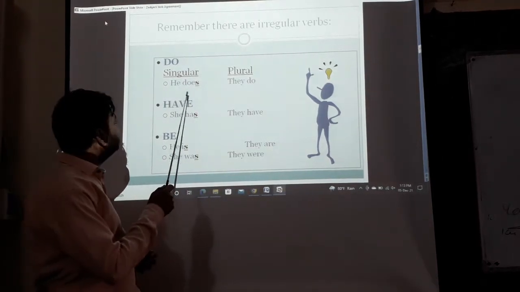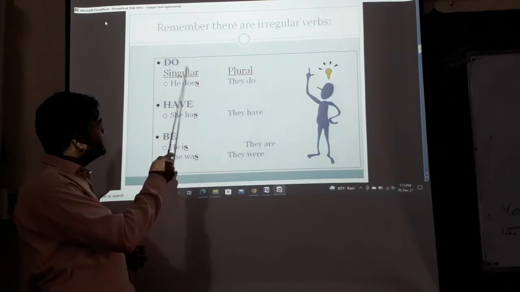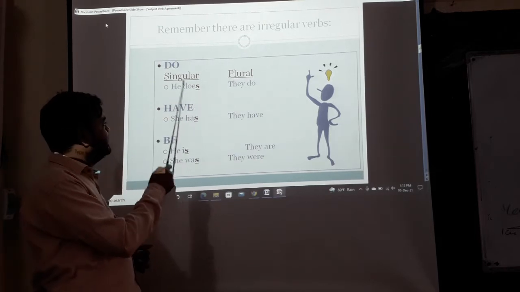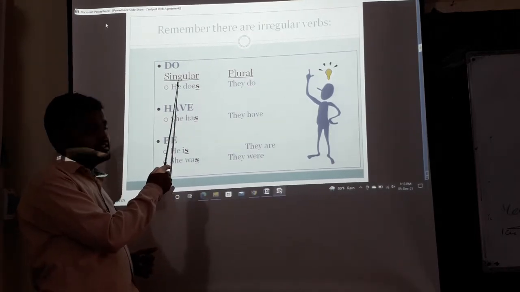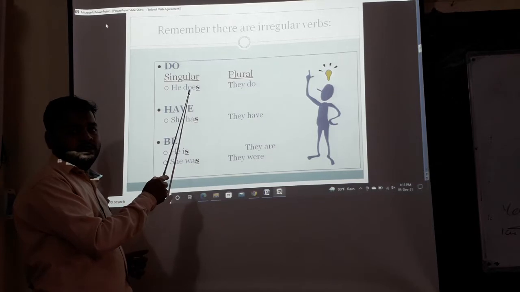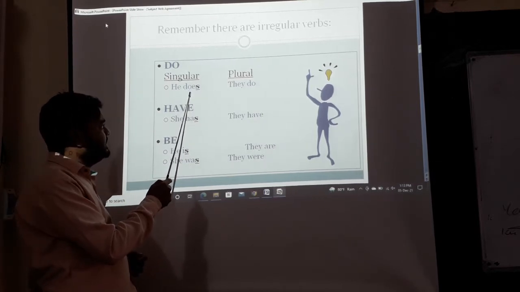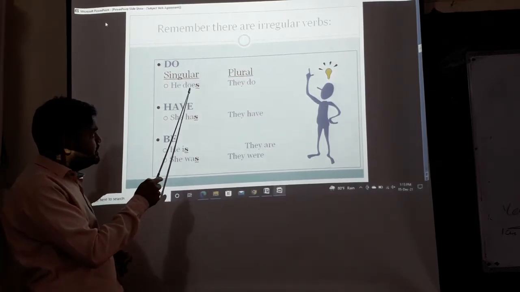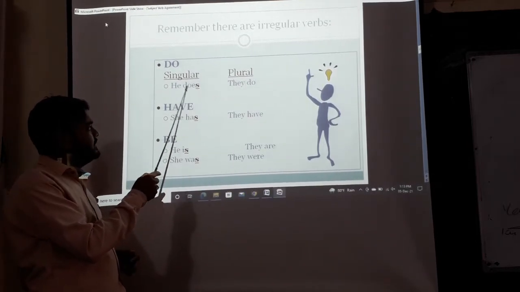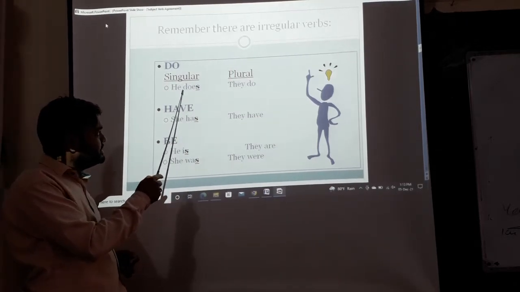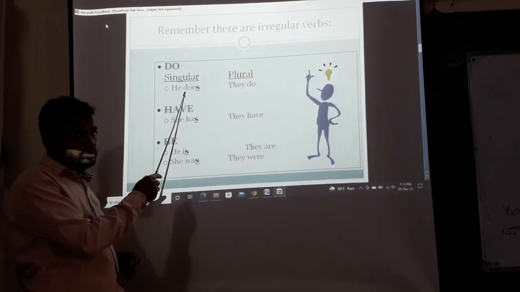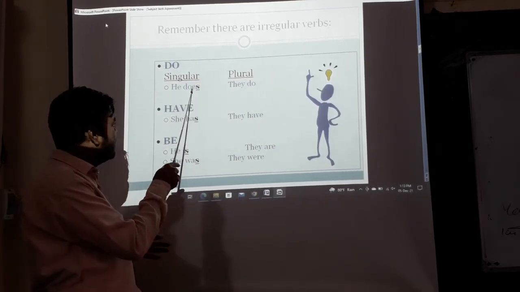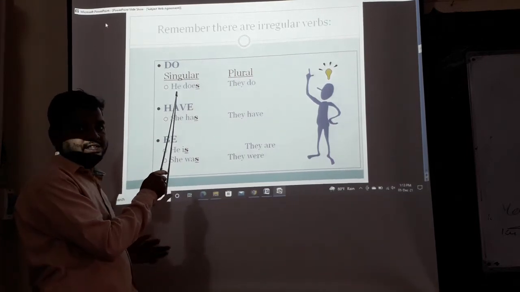Okay. Then this is singular. This is plural. He does. He is a singular subject, so we have to use a singular verb. We see the ending of the verb. The main root form of this verb is do, and we add s at the ending of the verb because the subject is singular.